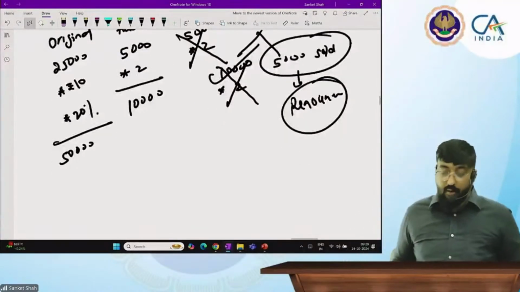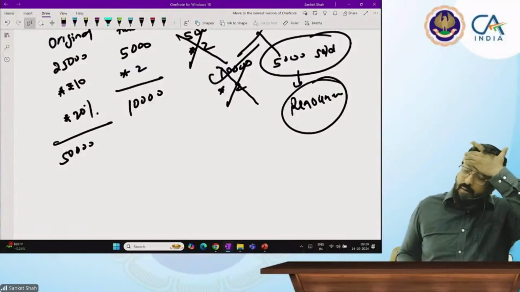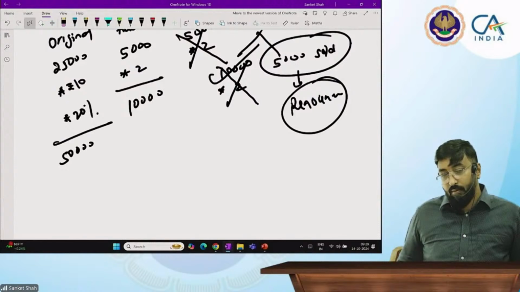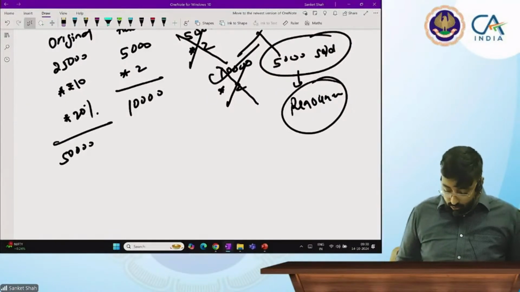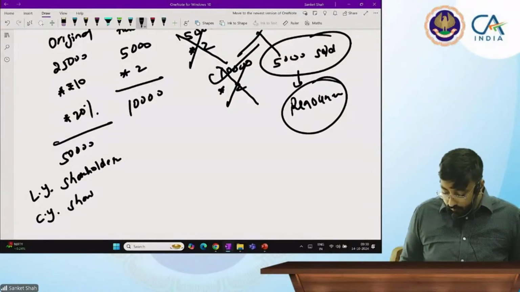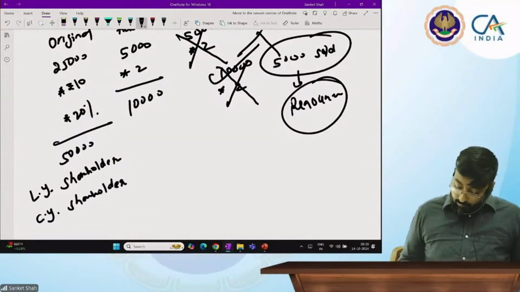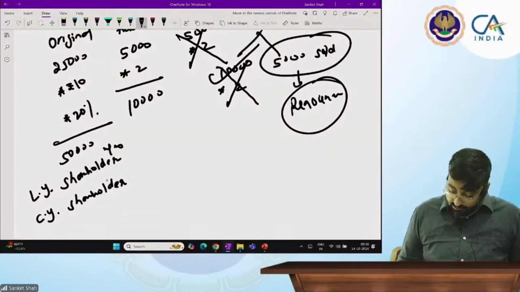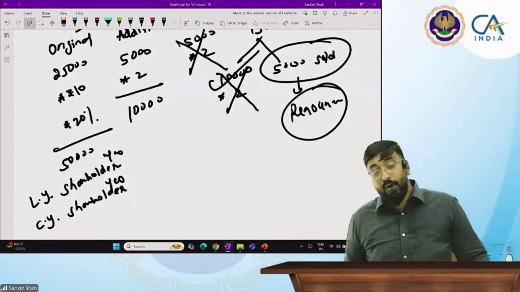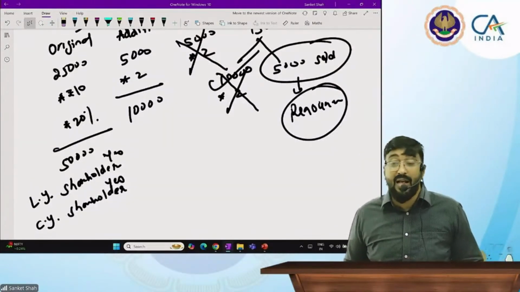Okay. Tell me, from the opening, 25,000 shares are with you in the last year also. Say yes or no. Yes, sir. And he is a current year shareholder. Yes, sir. For 5,000 shares, is he a shareholder in the last year, beta?